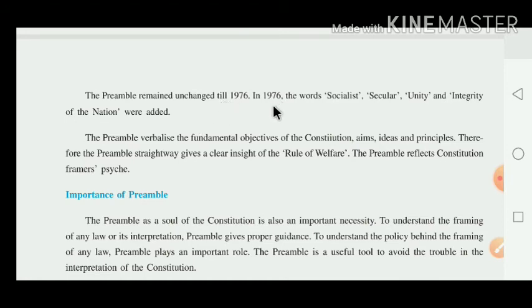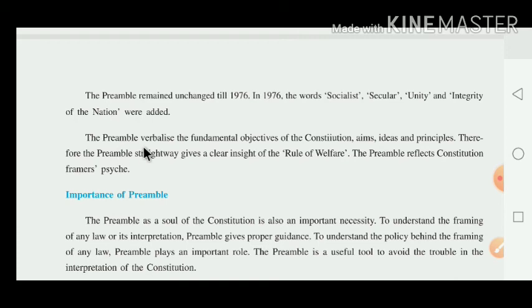But in 1976, the words socialist, secular, and unity and integrity of the nation were added. Which words were added in the preamble? Socialist, which means samajwadi; secular, dharma nirpeksh; unity, you know very well, ekta; and integrity, which means akhandata. All these words were included in our preamble after 1976.